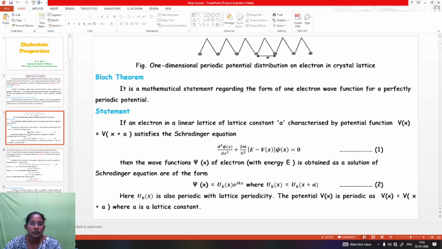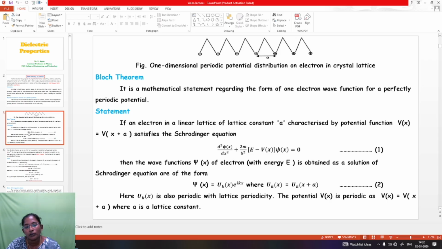Next, Bloch's theorem. It is a mathematical statement regarding the form of the one-electron wave function for a perfectly periodic potential. This statement represents that if an electron in a linear lattice of lattice constant a is characterized by the potential function V of x, represented as V of x plus a, it satisfies the Schrödinger equation.